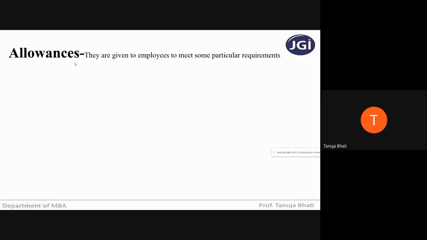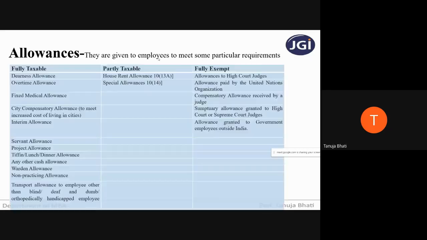Allowances are nothing but amounts that are given by the employer to the employees to meet some particular requirements. Now there are certain allowances which are fully taxable. When I say fully taxable, it means whatever amount you're receiving from these allowances, you have to completely take it to charge under tax.